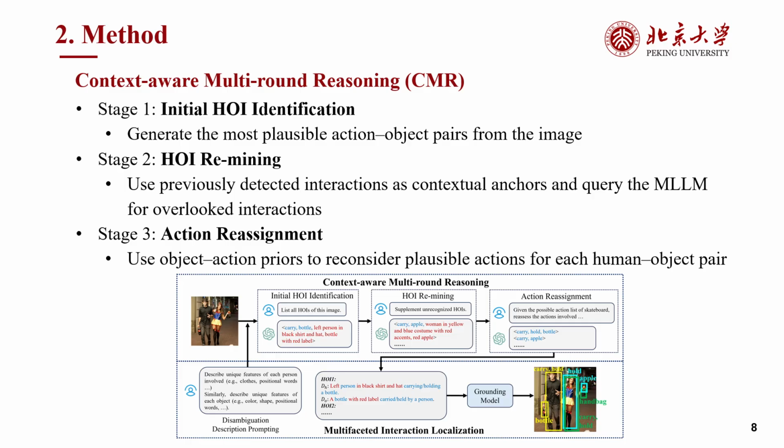In the second stage, HOI remining, we use the interactions already discovered as contextual anchors and ask the MLLM to search for additional interactions. In the example shown here, the first response identifies carrying a bottle, while remining helps uncover another interaction involving the apple. In the third stage, assignment, we provide object-specific action priors and ask the model to reconsider all plausible actions for each human-object pair. This helps recover concurrent or fine-grained actions, such as both carrying and holding the same object.